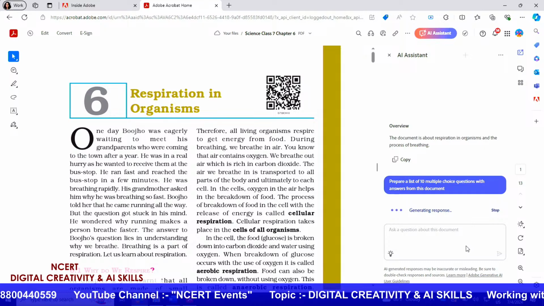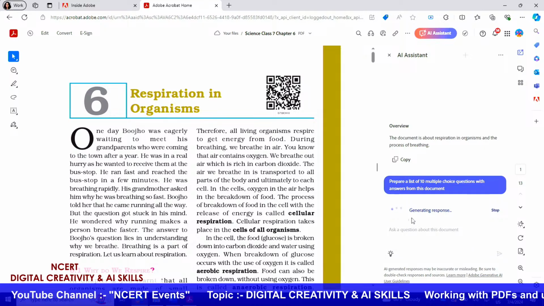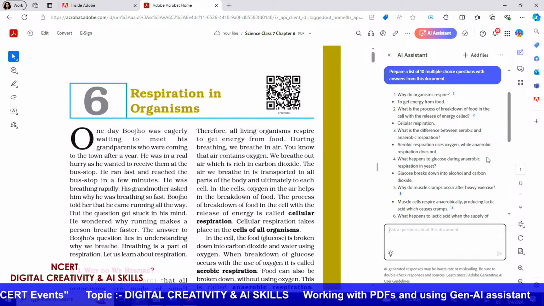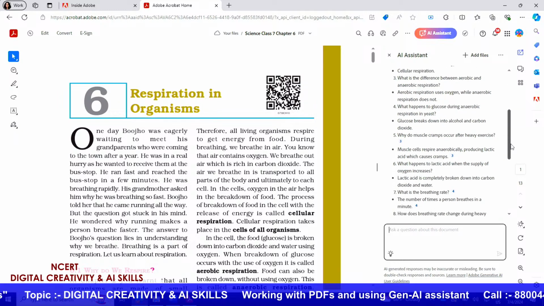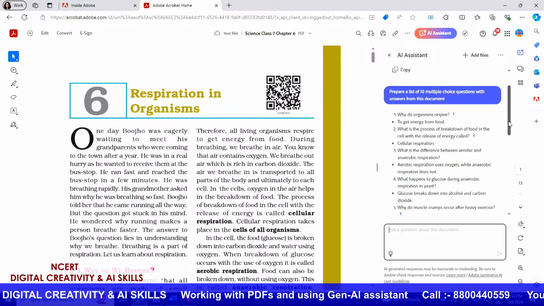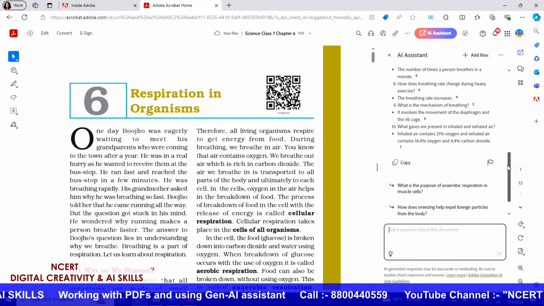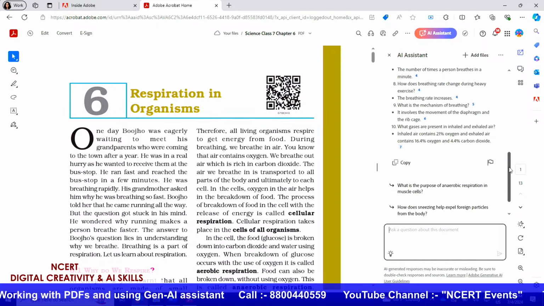It will take some time to generate the response and process through the entire file, and then you will see that it has generated a particular set of questions. It has given you the different organisms, and 10 questions along with the particular answers.